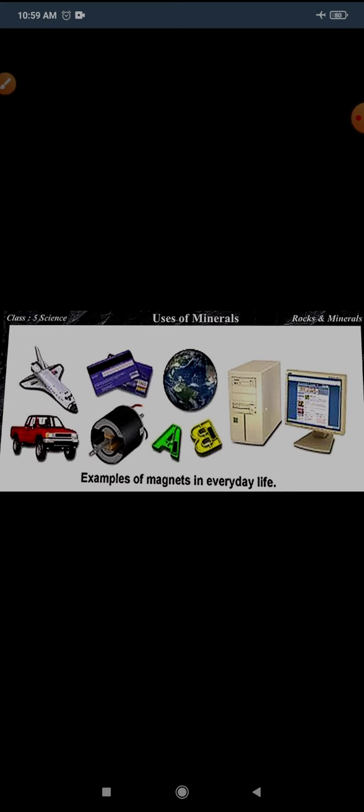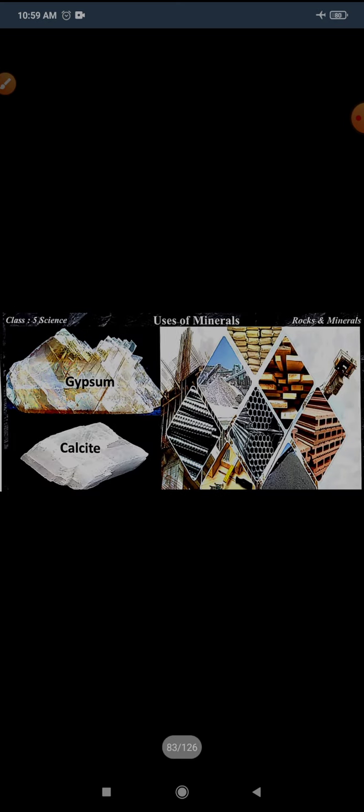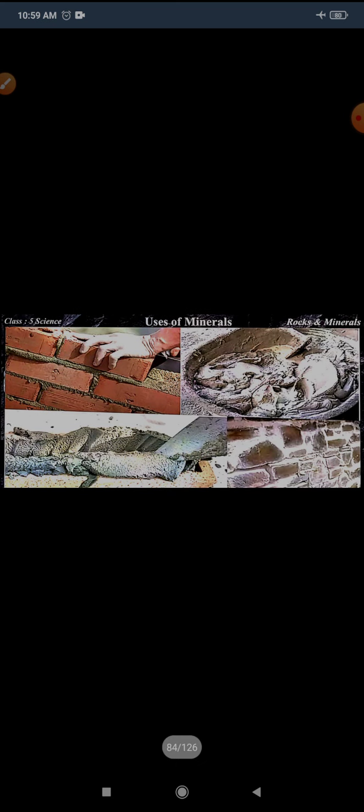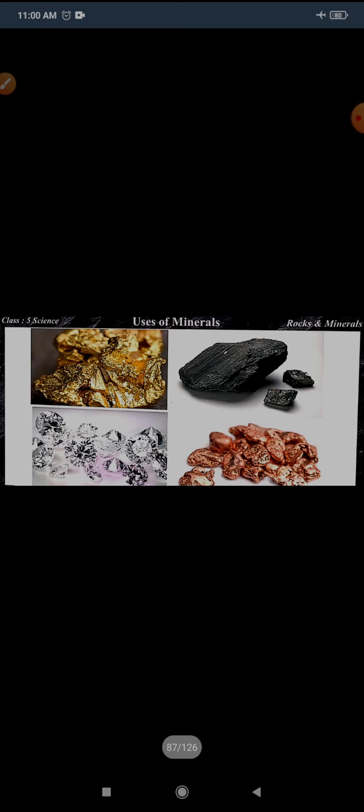Now these are the uses of minerals. We use various minerals in different forms in our daily life. These all are examples of minerals. Here you can see gypsum and calcite are used to make building materials such as mortar, cement, and concrete. These are all pictures of uses of minerals. Several minerals are rich in metals, because they are shiny.